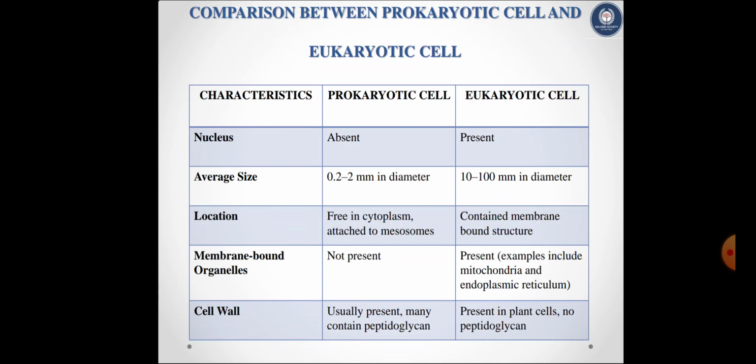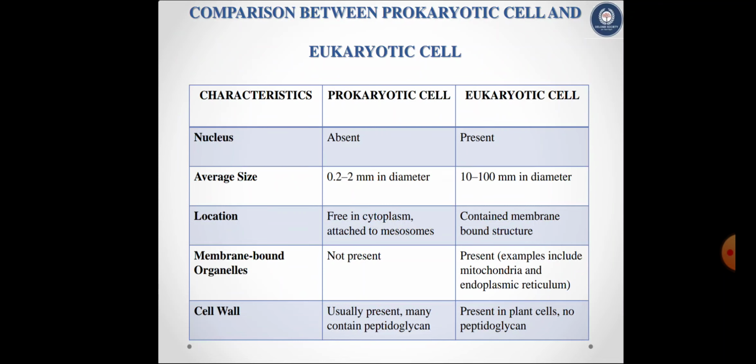Location of DNA in prokaryotic cell is free in cytoplasm or attached to mesosomes, and eukaryotic cell contains a membrane-bound structure. The next characteristic, membrane-bound organelles, which are not present in prokaryotic cell and present in eukaryotic cell. Examples are mitochondria, endoplasmic reticulum, Golgi apparatus, etc.